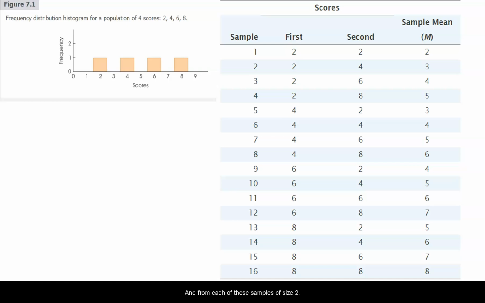And from each of those samples of size 2, I can garner a mean, as I've done over on the far right. Now, I want to leave that here, but just peruse that for a second. We'll pick up on this in the next clip. But this is a very concrete illustration of a distribution of sample means. It could hardly be more direct, and I'll walk you through each of these 16 steps here in our next clip.